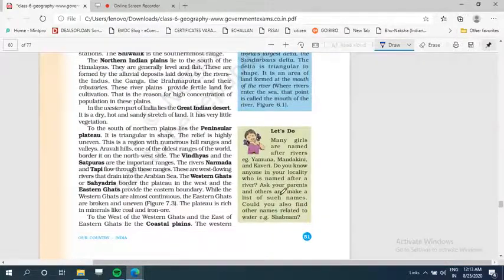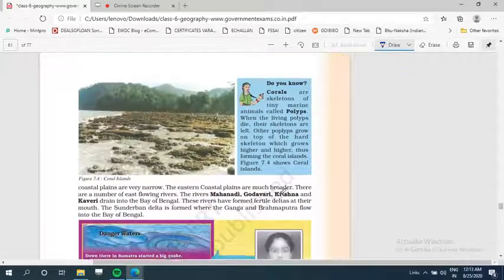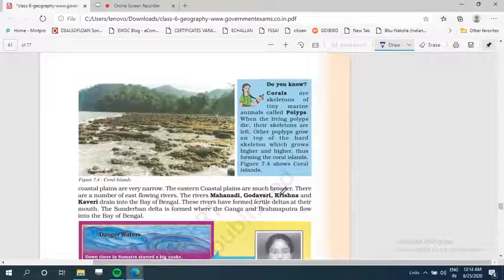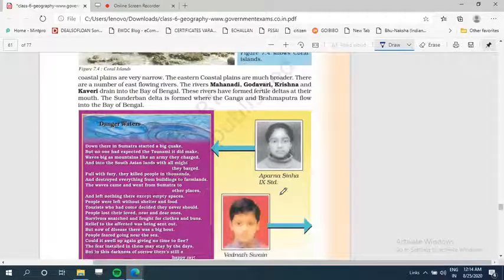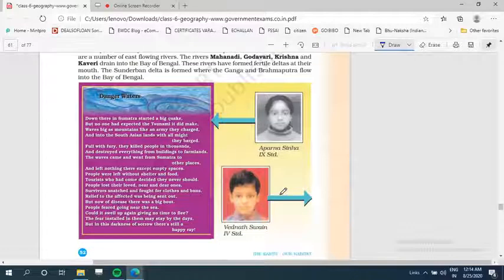And then we will see this is the picture of Lakshadweep, which is a coral island. I told you about it, how a coral island is formed. And then this is a poem written by one of the students, just like you.